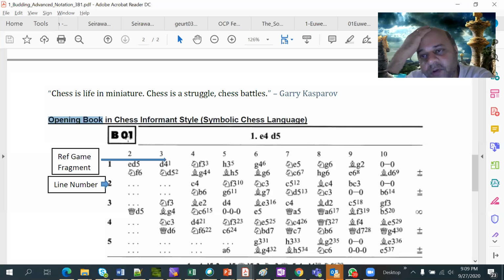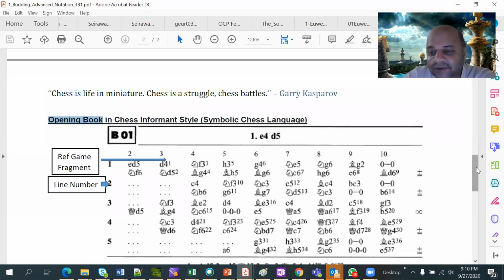So it goes from A00 to A99, B00 to B99, and like this up to E00 up to E99. So there are a total of 500 recognized variations as per the Informant style. But these are not really variations, these are main opening systems, you can call it. Variations are further more in that. We'll see how it is.